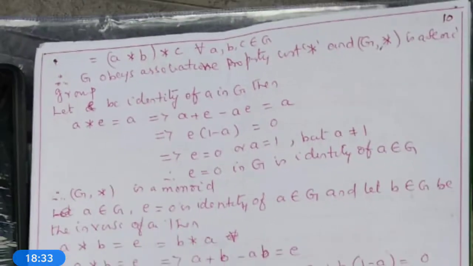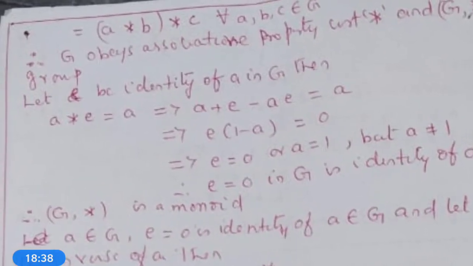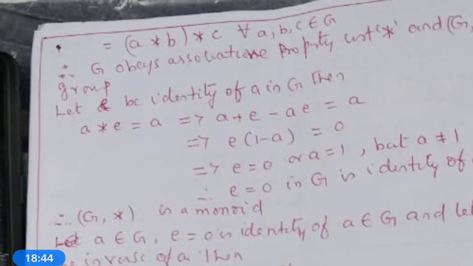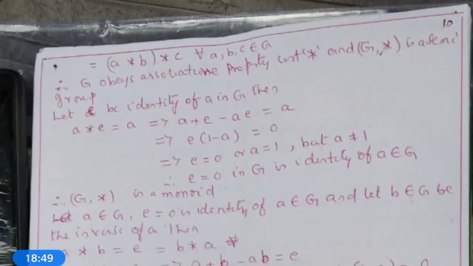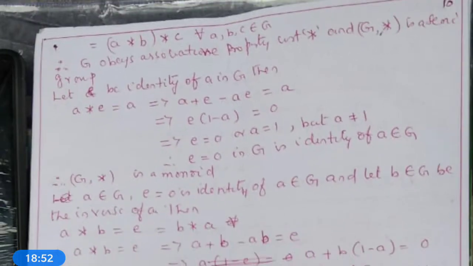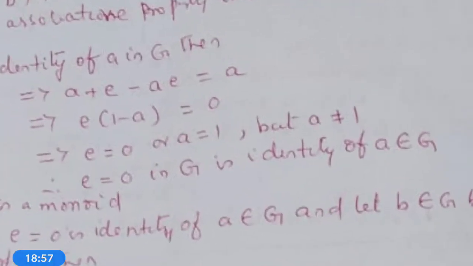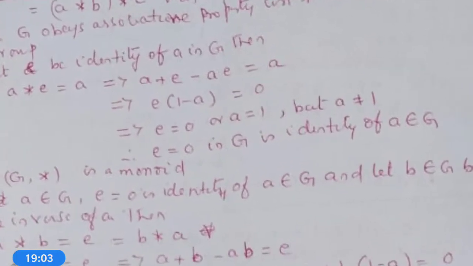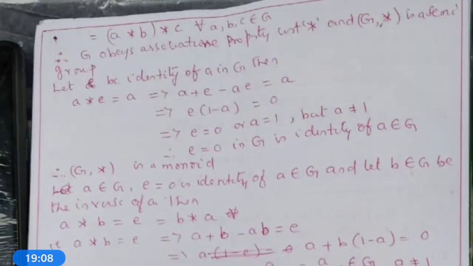Now, let e be the identity of a in G, then a * e = e * a = a. What is a * e? a + e − ae = a. So, on factorizing, e(1 − a) = 0. This implies either a = 1 or e = 0. But a ≠ 1. Therefore, e must be equal to 0 in G such that a * e = a. Therefore, the identity in G with respect to star is e = 0.